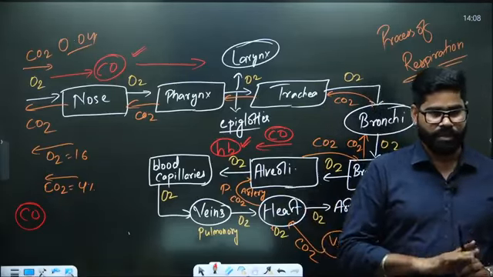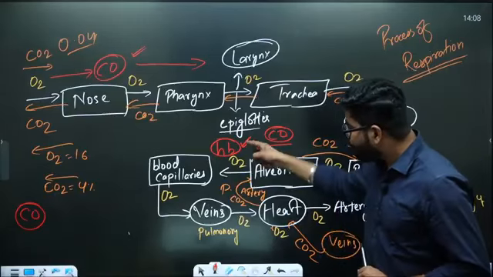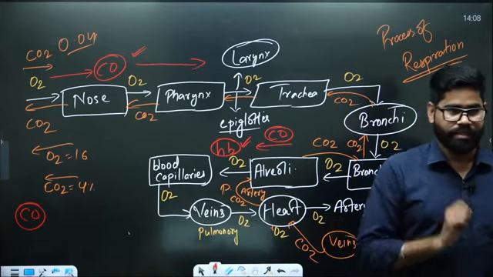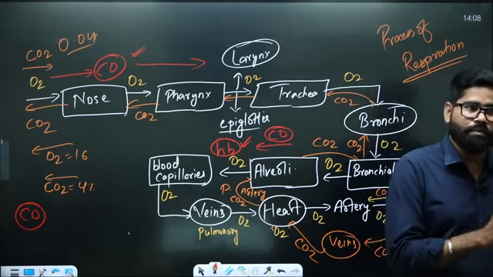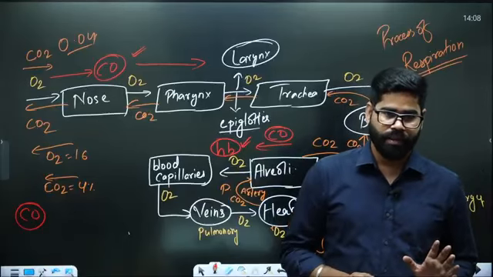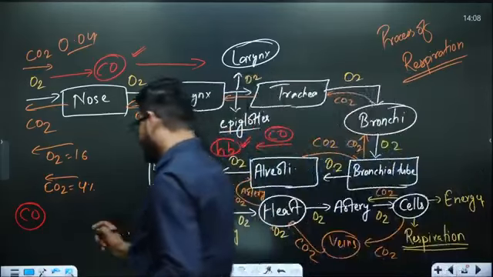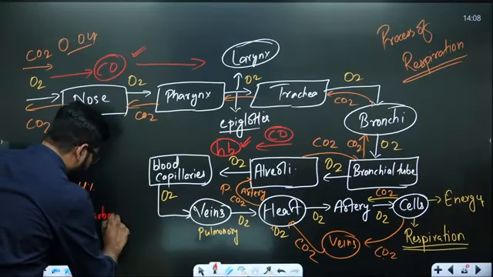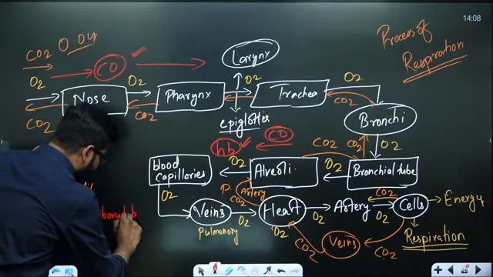That is one part. Second thing, if it has formed a bond with hemoglobin, it will not leave it. It will become a very stable structure which is called carboxyhemoglobin. CO plus Hb, it is going to form carboxyhemoglobin. I am writing hemoglobin as Hb. So it is going to form a very strong bond called carboxyhemoglobin. So that is the capacity of carbon monoxide.